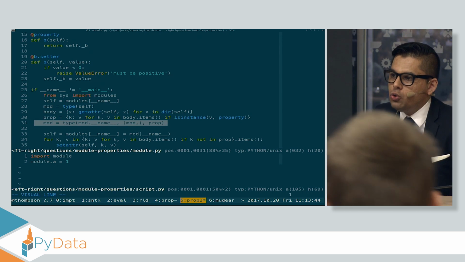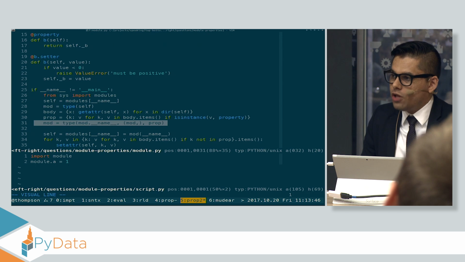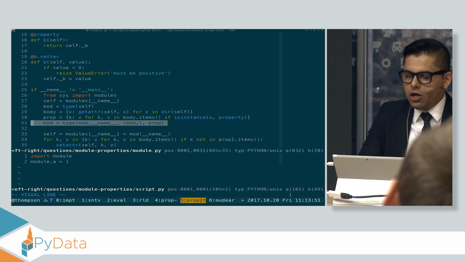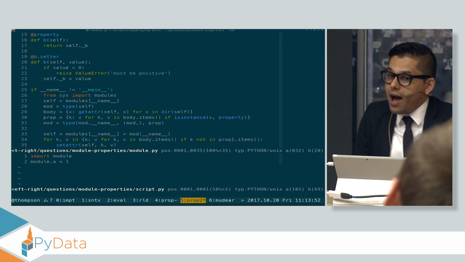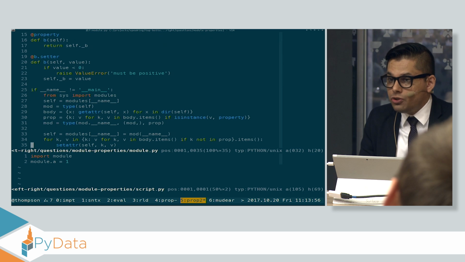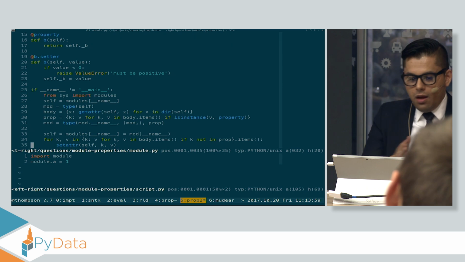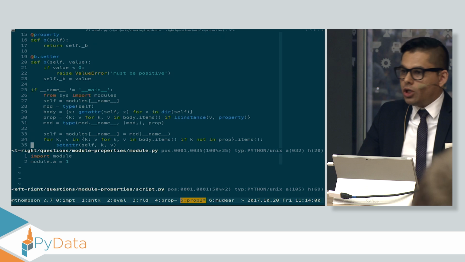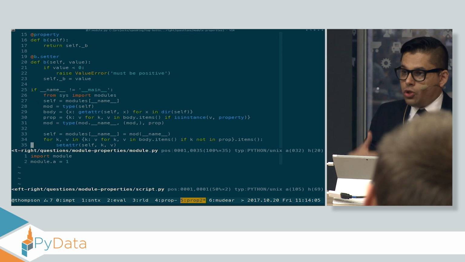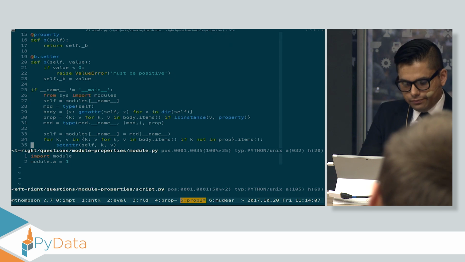And I'll create a new class with all of the properties. I'll create a new instance of the module type, and then I'll copy everything over. It is possible to do module level properties in Python. It's only about 7 or 8 lines of code. And what you're doing is you're just understanding that module.a is an attribute lookup like any other attribute lookup. So the key to making this work is just being able to create your own module type.